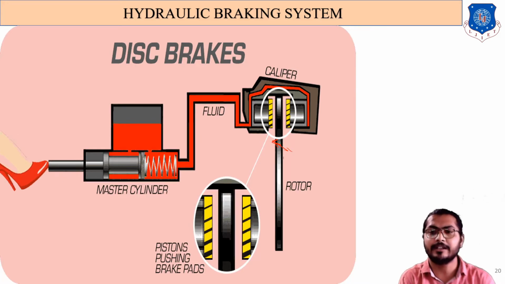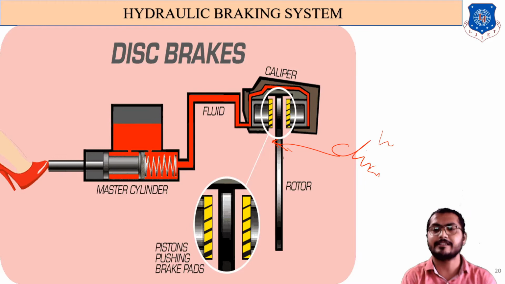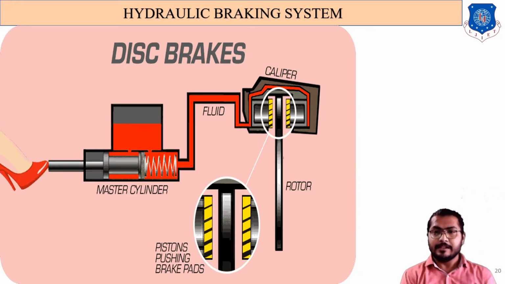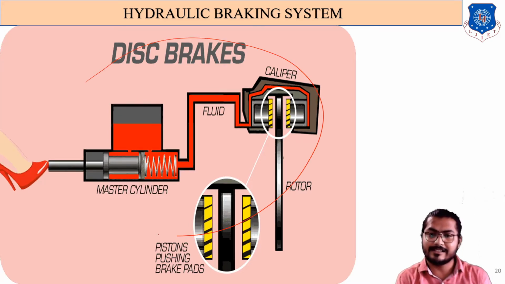Okay, this is a rotor. This rotor is either a ventilated disc type or a non-ventilated type. Okay, so this fluid is applied here. High pressurized fluid, or these conditions, which is seen in our bike.